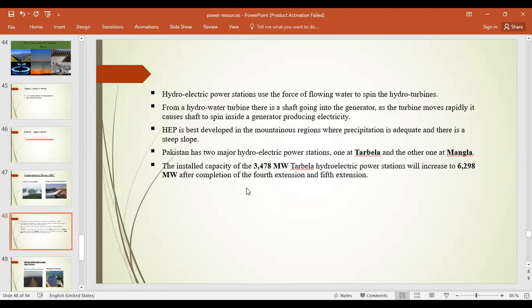Now let's watch another video to get to know about the process involved in the generation of electricity by hydropower plants, right, beta? Let's watch it carefully and make notes.